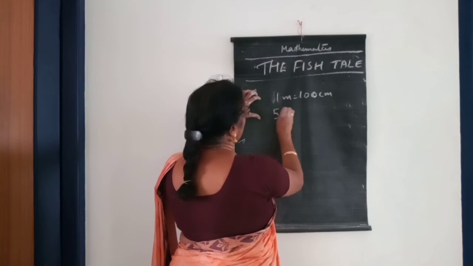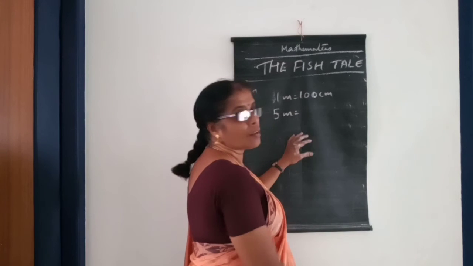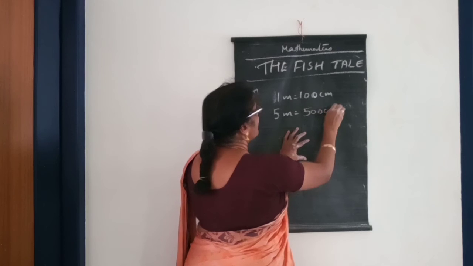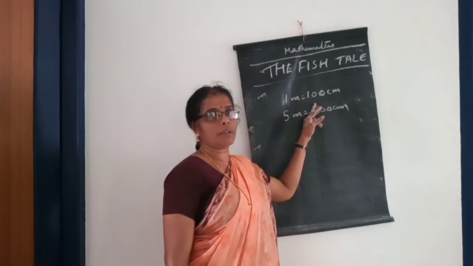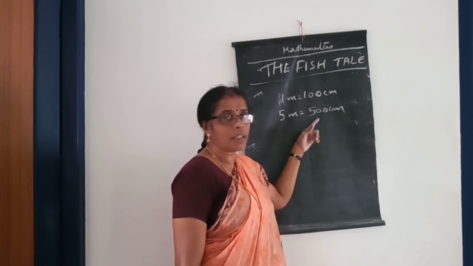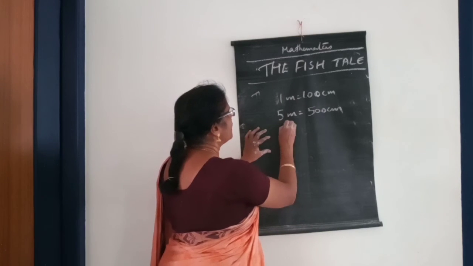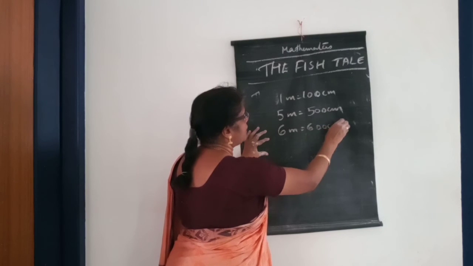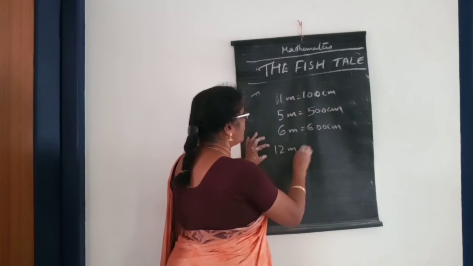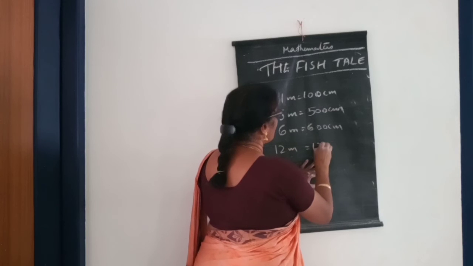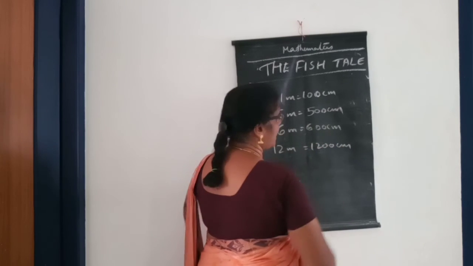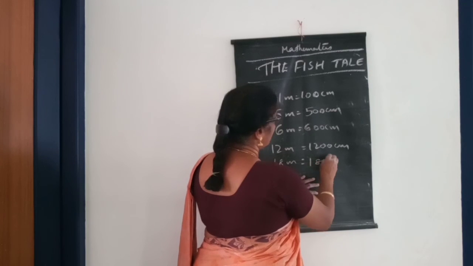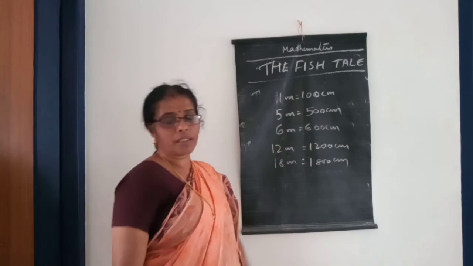So look here children, 5 meter is equal to 5 into 100, 500 centimeter. Then 6 meter is equal to 600 centimeter. Then 12 meter is equal to 1200 centimeter. Likewise, 18 meter is equal to 1800 centimeter. Okay, did you understand?